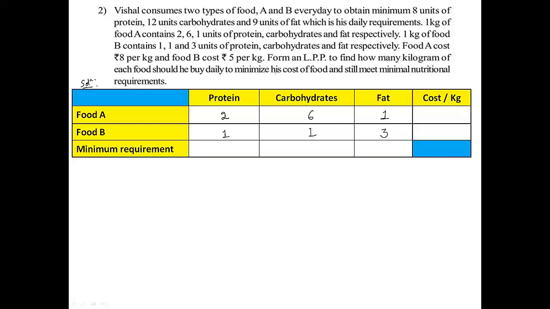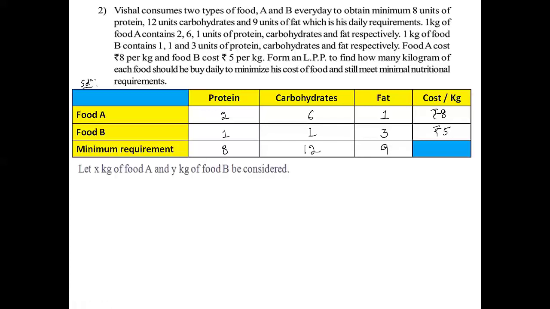So then Vishal consumes 2 types of food A and B every day to obtain minimum 8 units of protein, 12 units of carbohydrates and 9 units of fat. So minimum requirement will be 8 units of protein, 12 units of carbohydrates, 9 units of fat. And food A cost rupees 8 per kg. Food B cost rupees 5 per kg.